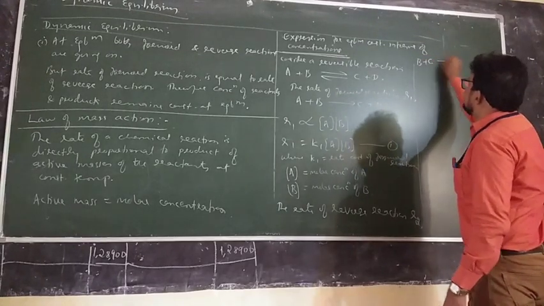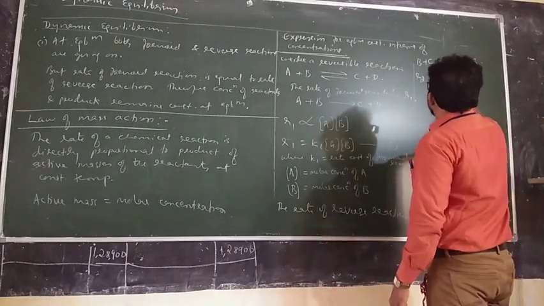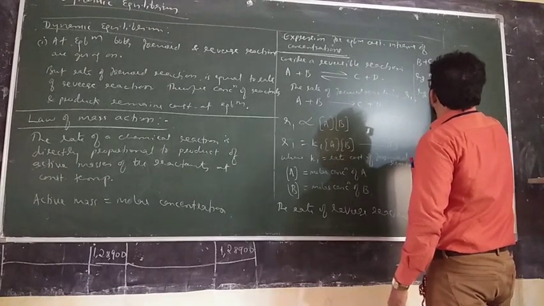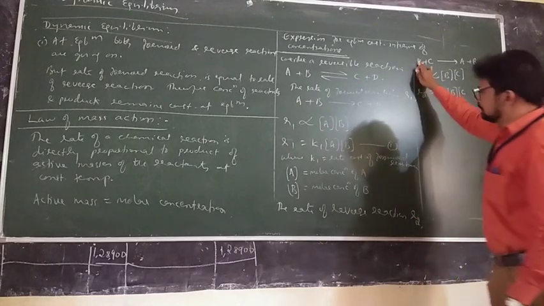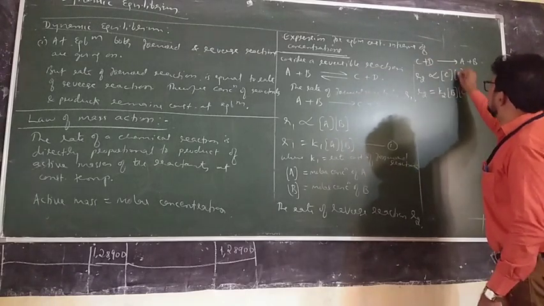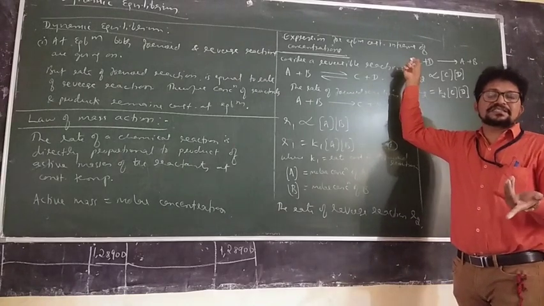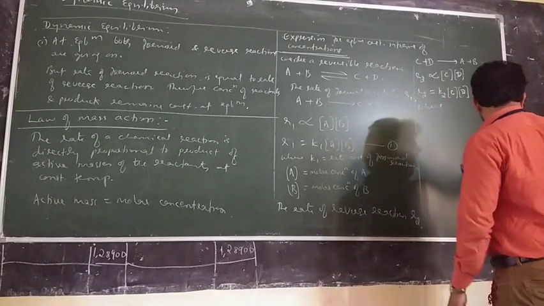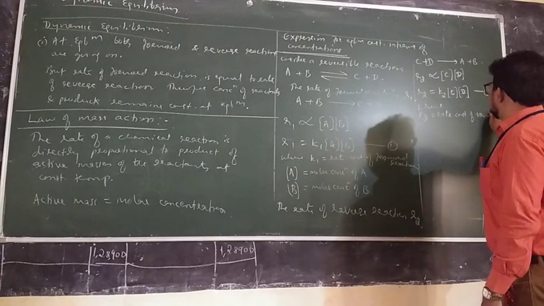C plus D giving A plus B. By the law of mass action, R2 is proportional to the concentration of C and the concentration of D, because now the reactants for the reverse reaction are C and D. R2 is equal to K2 into [C] into [D]. Call this equation 2, where K2 is the rate constant of the reverse reaction.